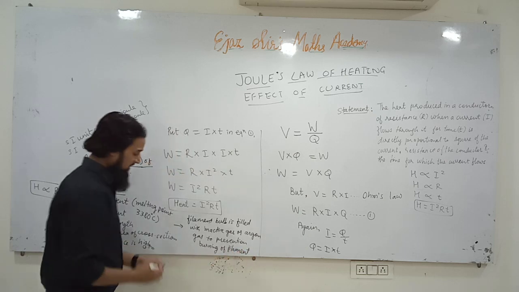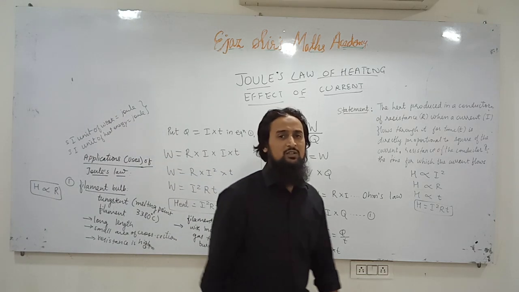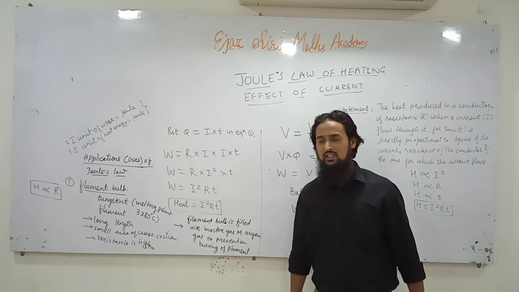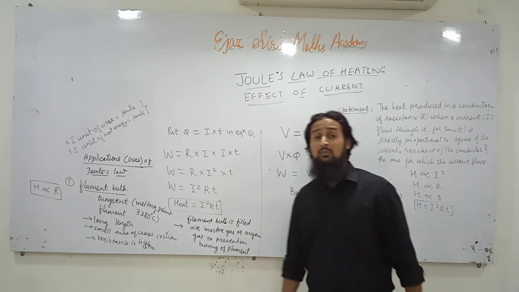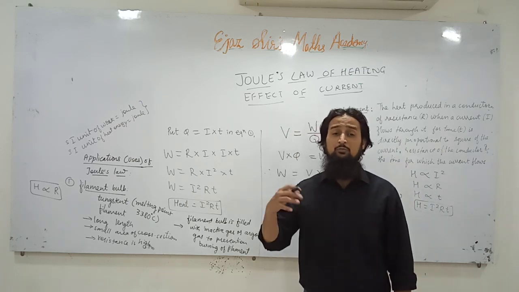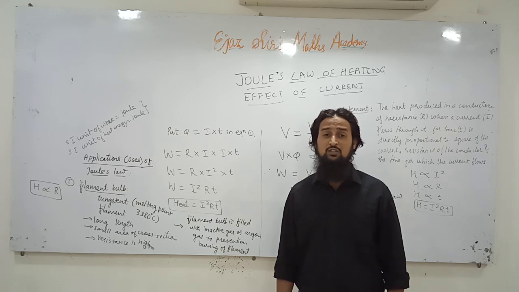Though the filament has a very high melting point, nearly 3380 degrees Celsius, still it may get burnt because of the heat produced in the filament.